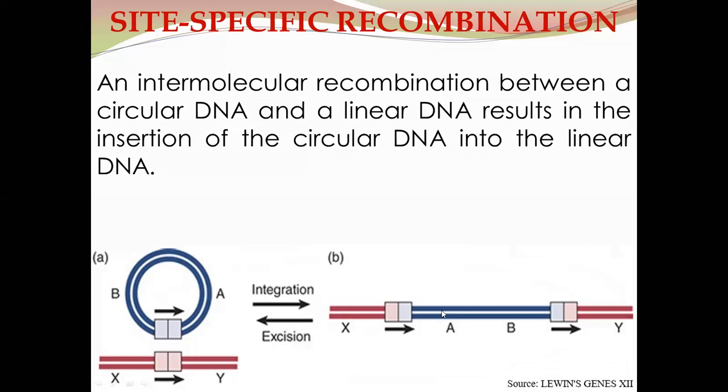The circular DNA molecule first unwinds, and then it is inserted between these two regions of the bacterial genome. This is the integration, and this integrated segment of the circular genome can be excised, and after the excision, it can take the circular form again.